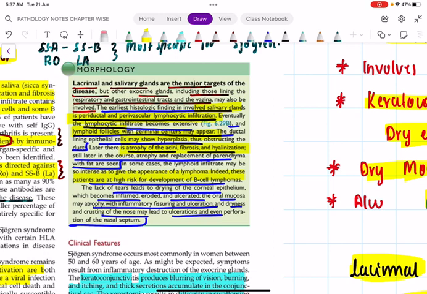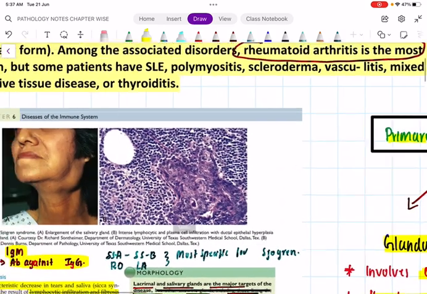And remember, since there is a dry eye and dry mouth condition, there will be lack of tears. So what will happen? There will be drying of the corneal epithelium, and finally the cornea becomes inflamed, eroded, and ulcerated. And remember, in the nose there will be ulceration, and finally it may even cause perforation of the nasal septum.